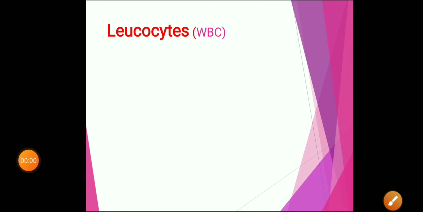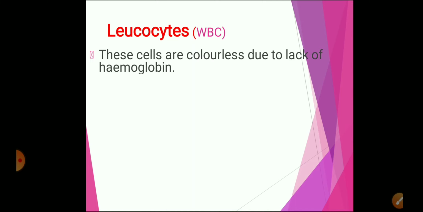Now let's discuss leukocytes. Leukocytes are also known as WBCs or white blood cells. Now why are they called white blood cells? Because they lack the respiratory pigment, the red pigment called hemoglobin. Because of this lack of hemoglobin, these cells are colorless.